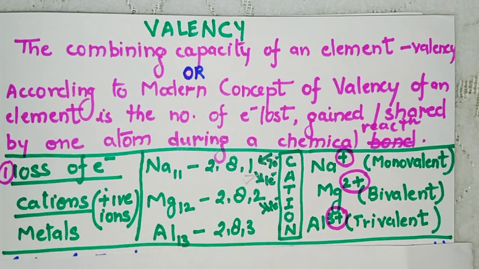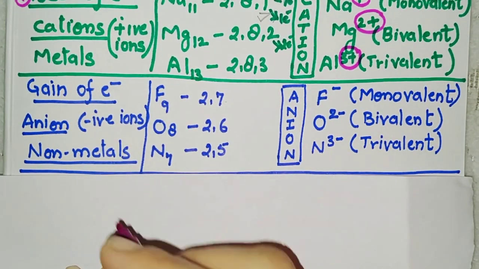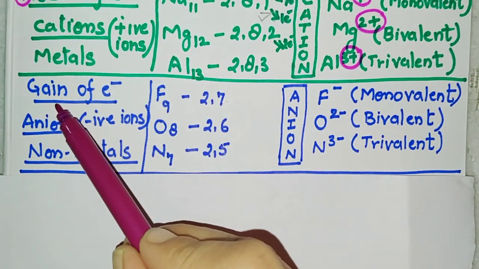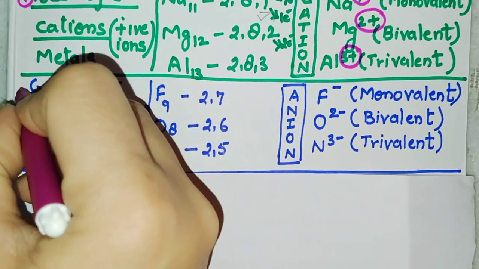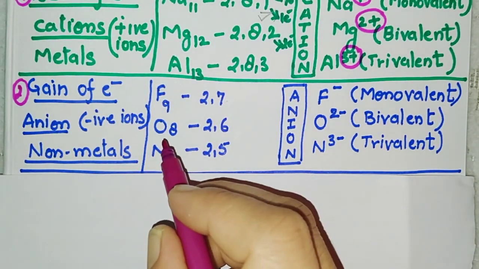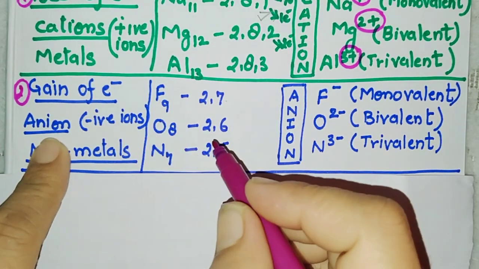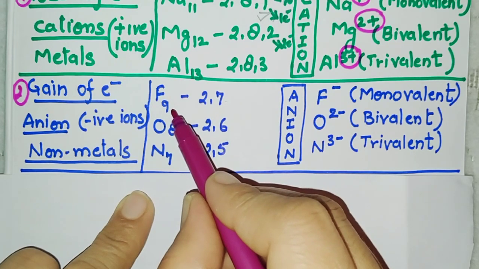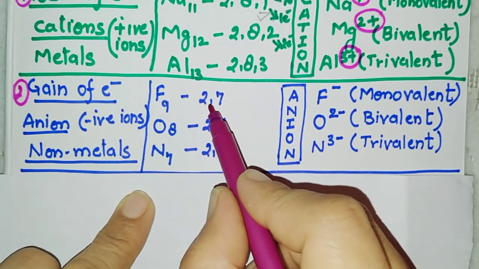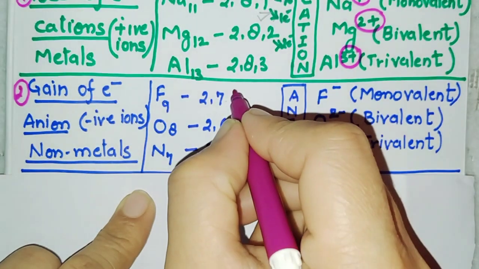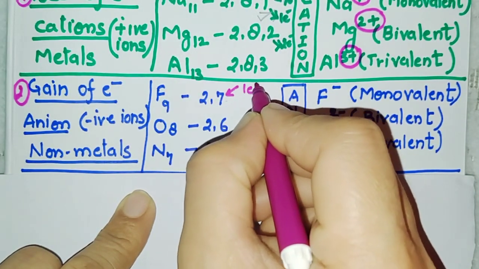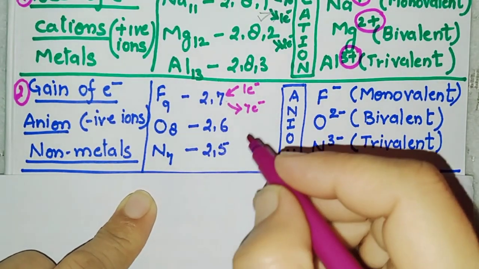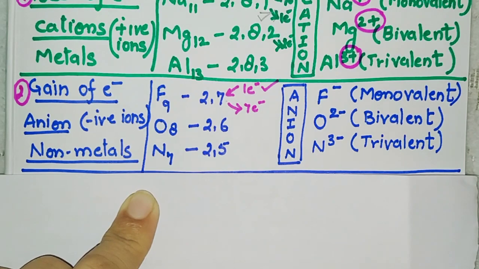Now next is gain of electrons. On gaining electrons, it becomes an anion. How does it become an anion? The example we have taken here is fluorine. Its atomic number is 9, so its configuration will be 2 and 7. So what does it become? Either it will take 1 electron or it will give away 7 electrons. So what is easier? Easier is to take 1 electron.